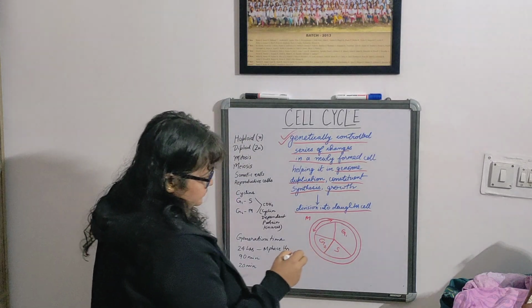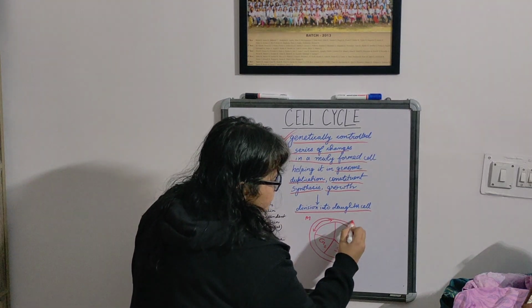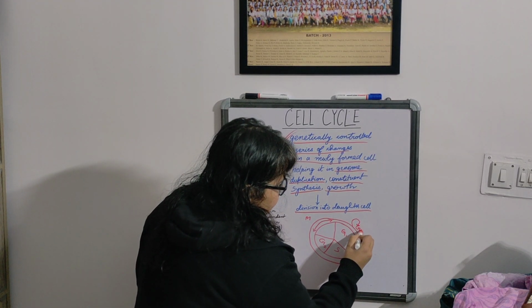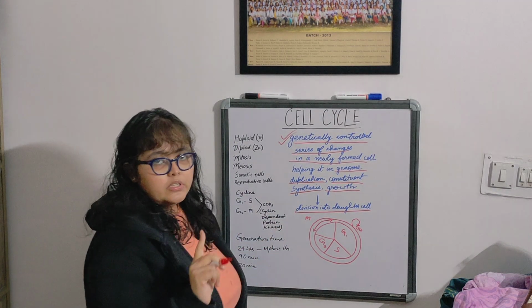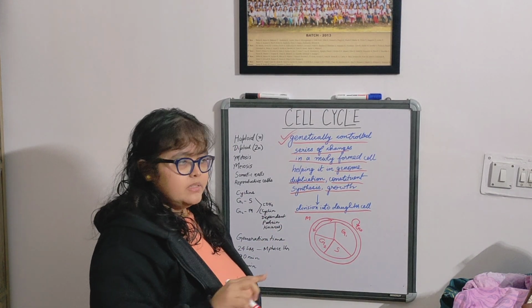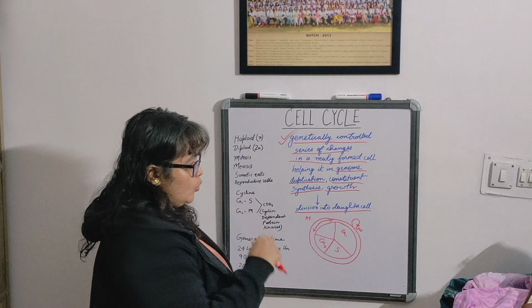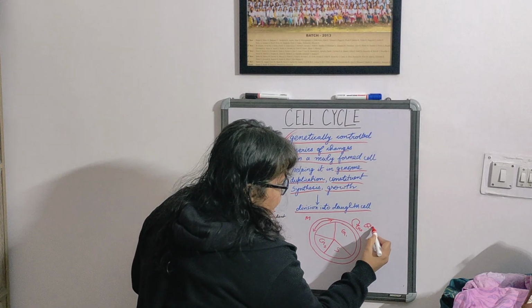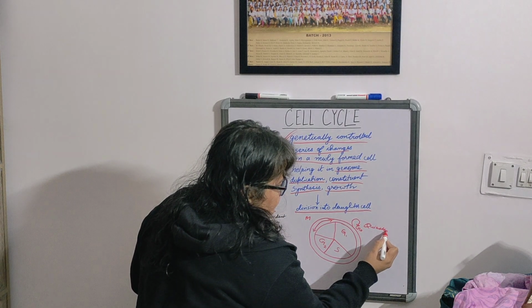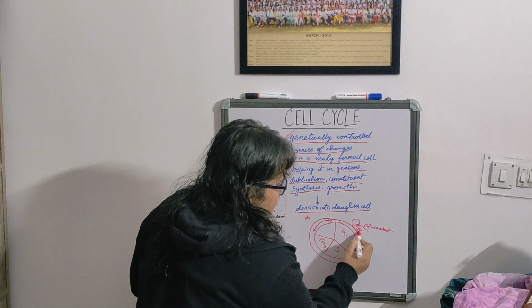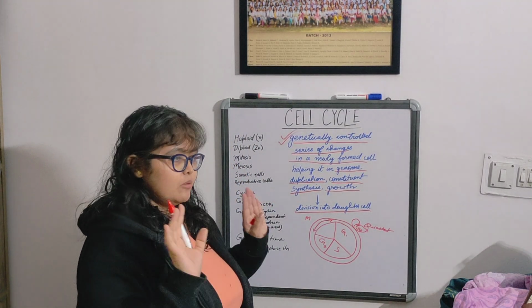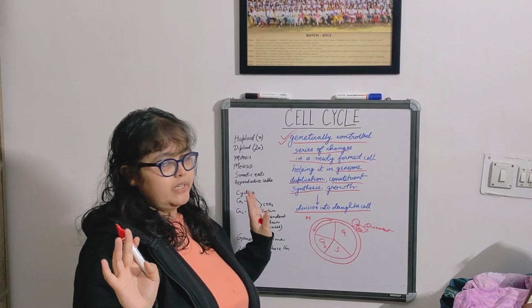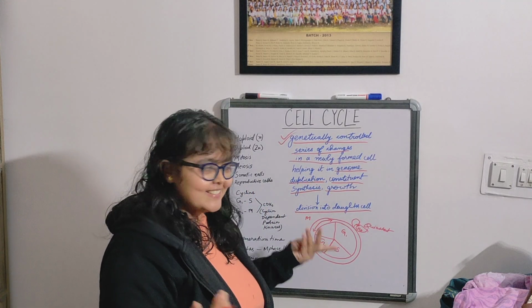Now there is a G0 phase also. Suppose a cell is instructed to not reproduce anymore, that is, not to divide. It will go into a quiescence stage, that is G0. It will go into dormancy.